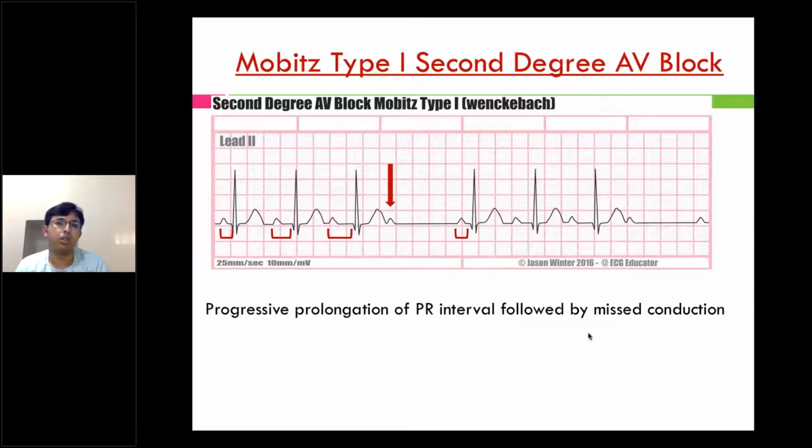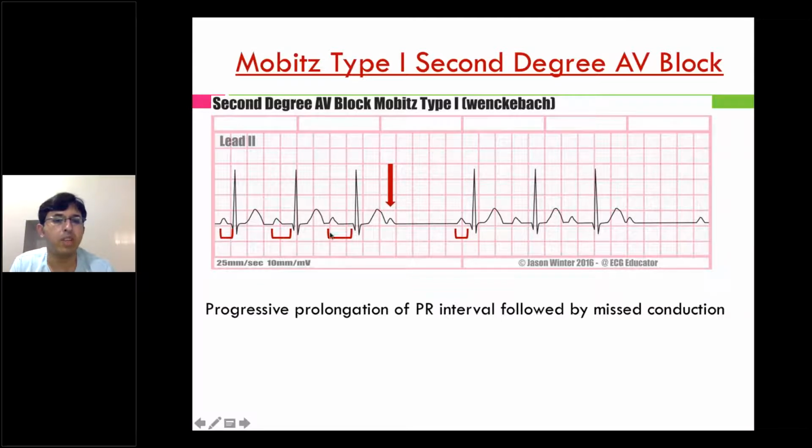So this is second degree AV block, Mobitz type 1. The second degree AV block has 3 types. One is Mobitz type 1, the second is Mobitz type 2, and the third is high-grade AV block. Mobitz type 1 is where there is progressive increase in the PR interval.